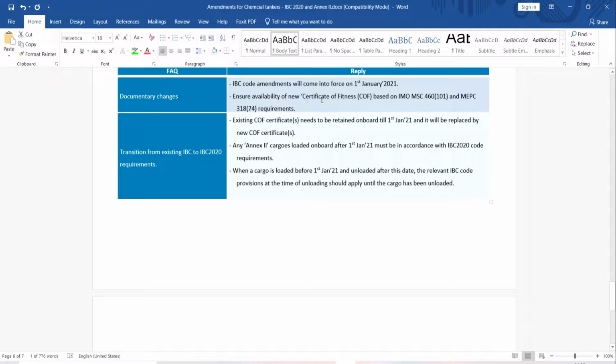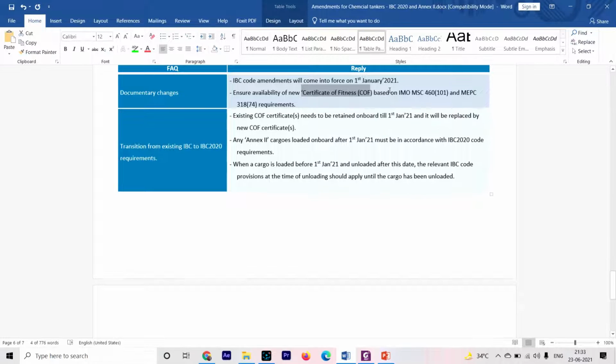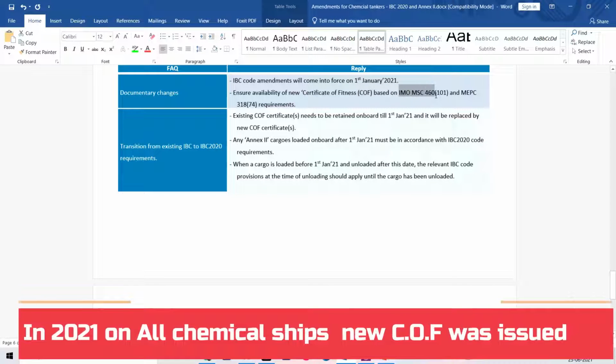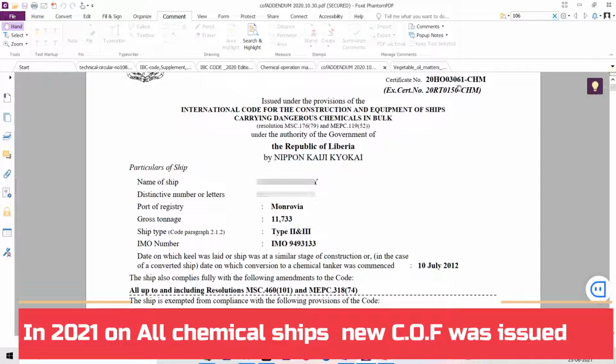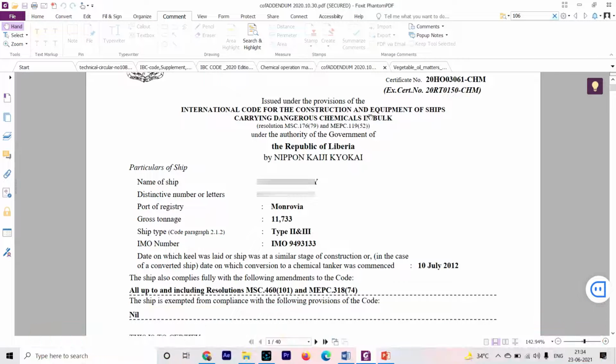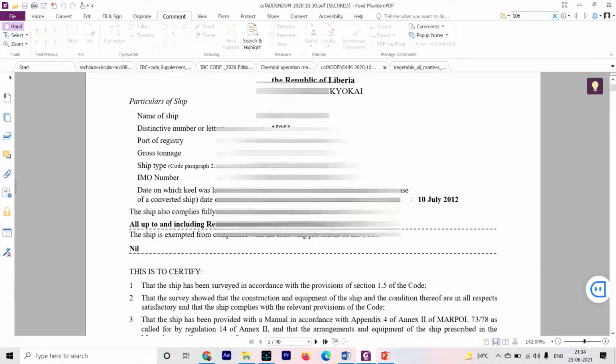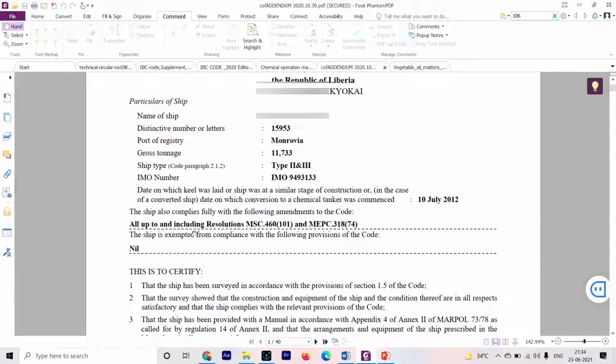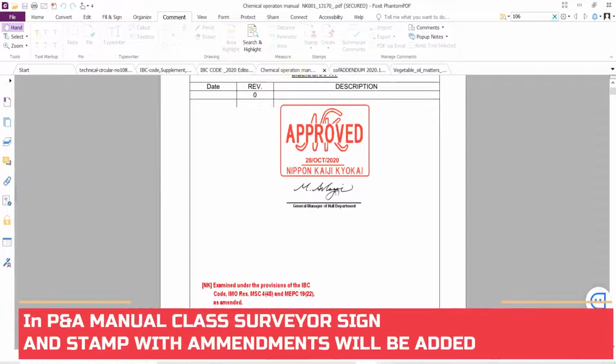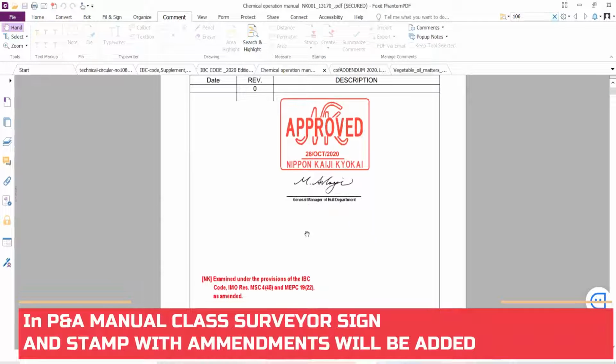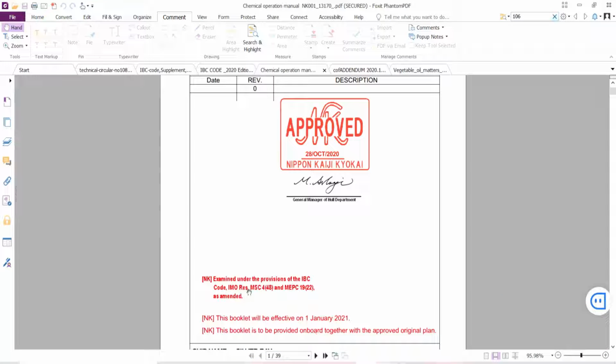Also there was a change in the certificate of fitness. Now from 1st January 2021, a new certificate of fitness will be issued based on these circulars, IMO MSC 460 and MEPC. As you can see, this certificate of fitness includes the resolution, MSC circular and MEPC circular. Also, if you are carrying your P&A manual, there were amendments in the P&A manual. As you can see, they have written MSC circular and MEPC circular. This book is effective from 1st Jan 2021.